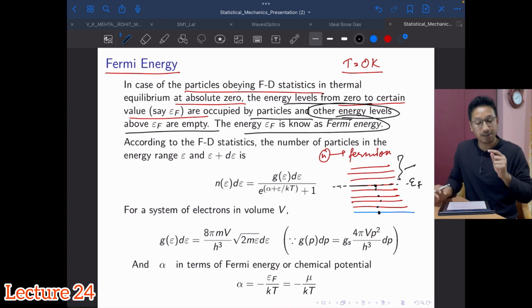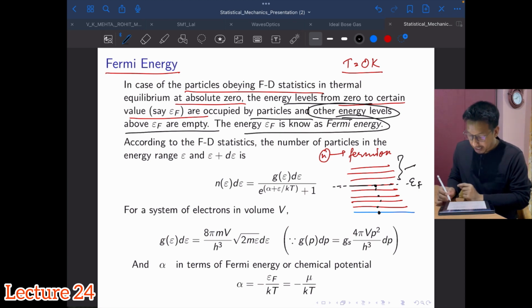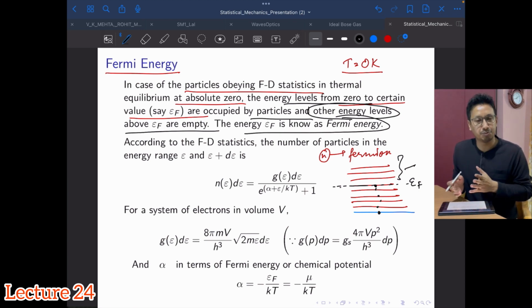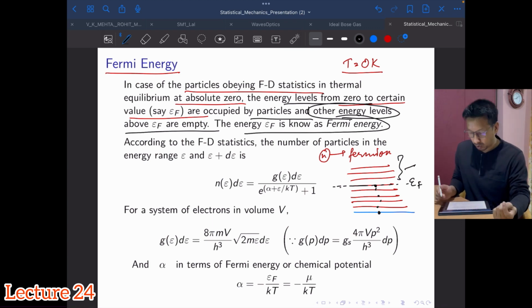Now see, Fermi energy is defined only at 0 Kelvin, whereas Fermi level, even though it is used colloquially, Fermi energy and Fermi level are not the same. Fermi level is defined even at higher temperatures. Meaning what? Suppose now I am at absolute 0 and I have defined this Fermi energy, right? If I increase the temperature, what will happen?